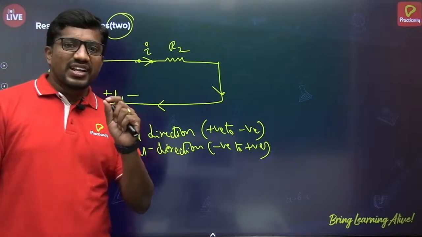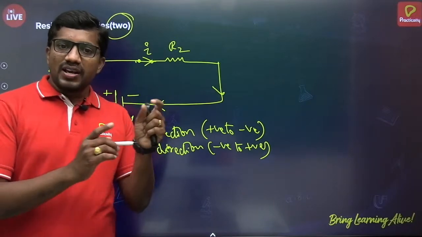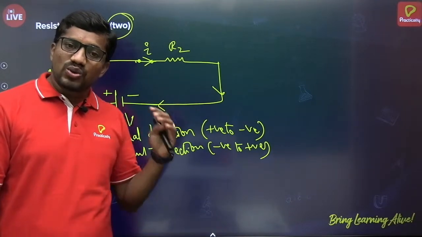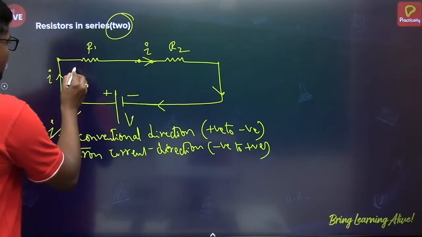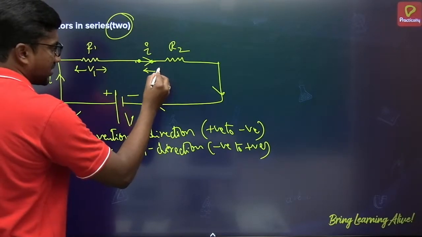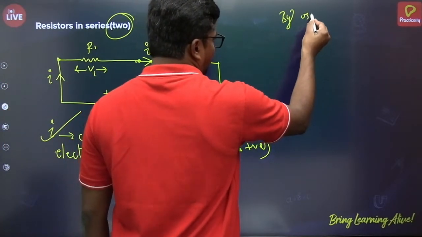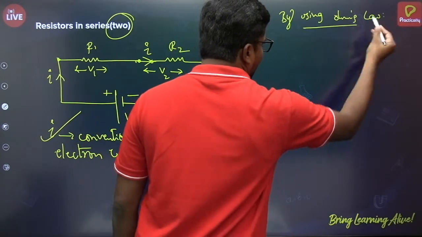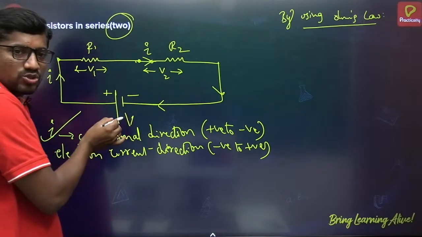Coming to the point, when the resistors are connected in series, then across each resistor there will be a certain potential drop based on the value of the resistance, but electric current that flows through each and every resistor remains same. So if I say the voltage drop across this resistor is V1 and voltage drop across this resistor is V2, by using Ohm's law, we can write here the total voltage drops will be equal to the source voltage.